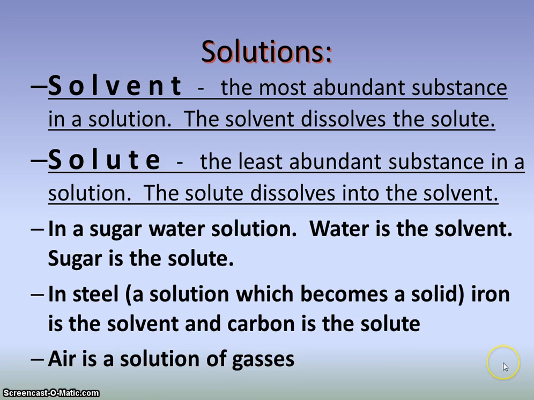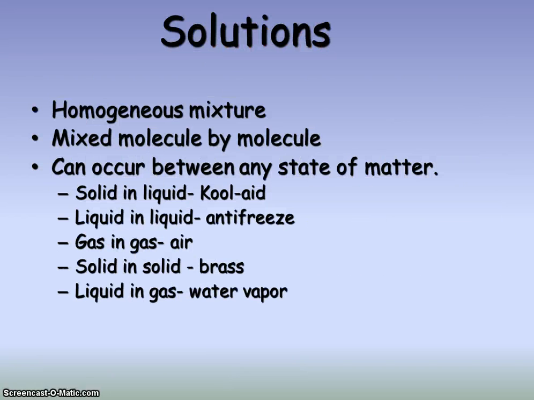Air is also a solution of gases. You have multiple gases mixed together, but it is a solution. You expect it to be the same everywhere. Once again, solutions are a special kind of homogeneous mixture that can occur in different states of matter. Solids can go into liquids. Liquids can go into liquids. Gases can go into other gases. Solids into solids. And liquids into gases, such as water vapor. So multiple different states of matter can be involved, and a solution is a special kind of homogeneous mixture.